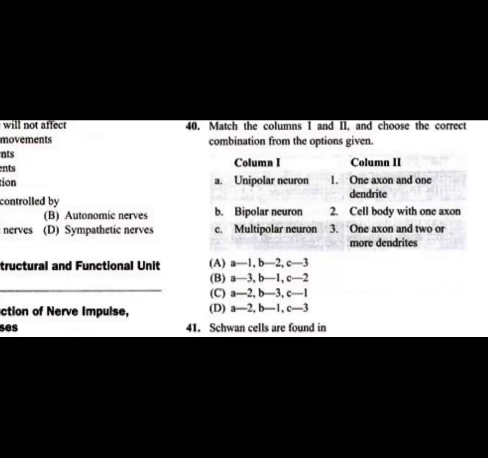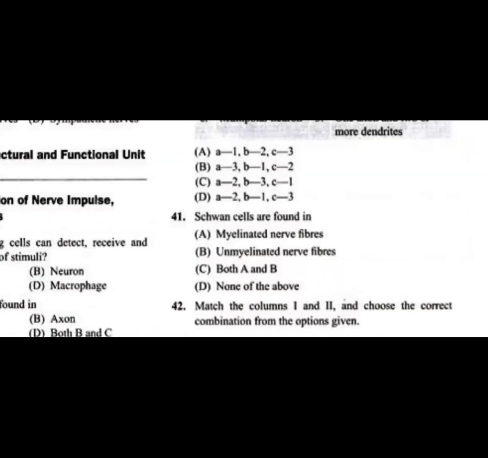Question 41. Squamous cells are present on the axon, both in myelinated nerve fibers as well as unmyelinated nerve fibers. In myelinated nerve fibers, the myelin sheath is formed of these cells, and there is space between them, which we call the nodes of Ranvier. In unmyelinated nerve fibers, the cells do not form a myelin sheath. So they are found in both A and B, myelinated as well as unmyelinated nerve fibers. Question 41, C is the answer.